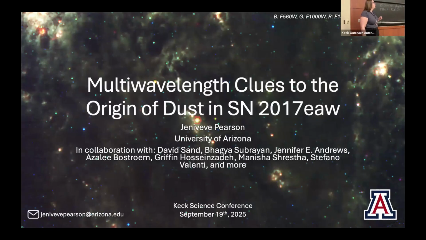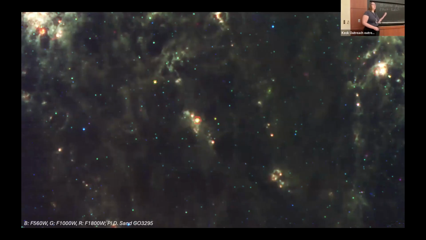And today I'm going to talk to you about the long-term multi-wavelength observations we've gotten of supernova 2017eaw and what that can tell us about this system. This beautiful background picture right here is a JWST image. And the first thing I think of when I see this is, wow, that's a lot of dust.